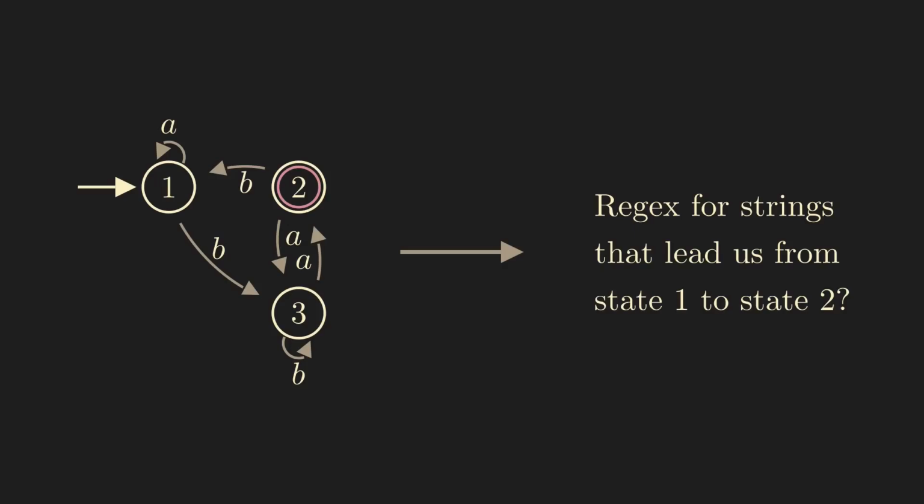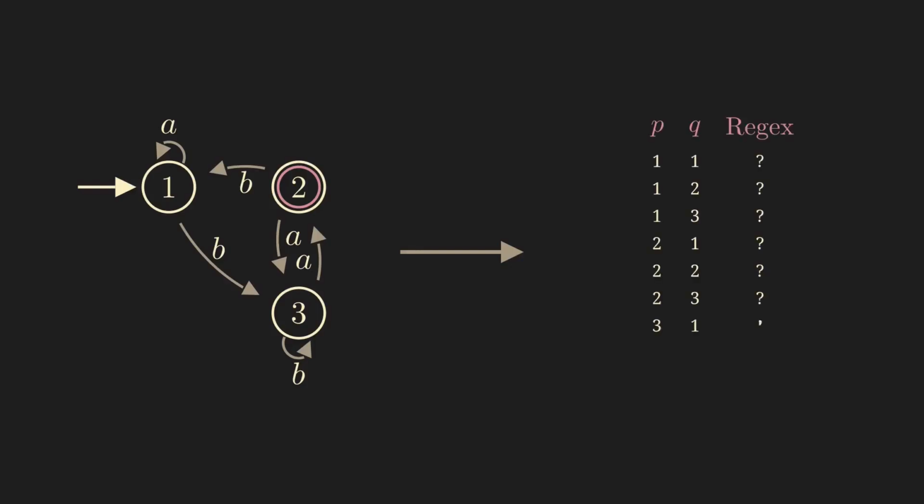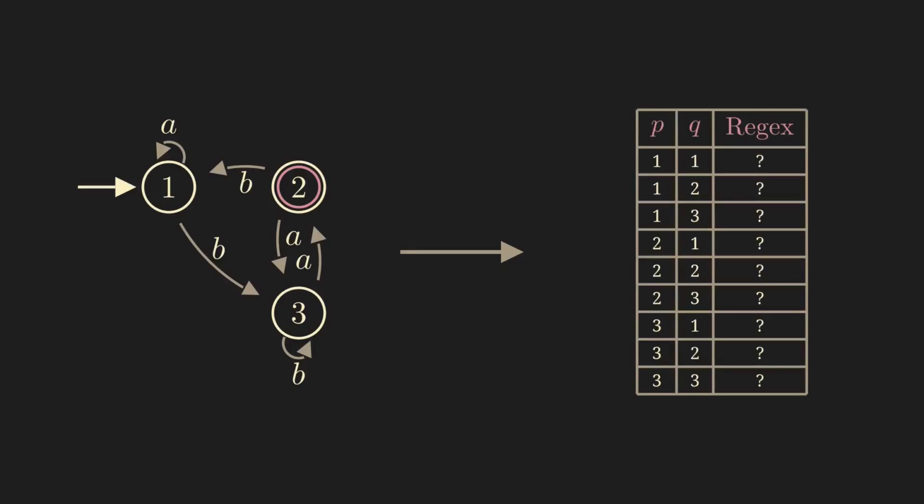We can generalize this question, for example, what does a regular expression look like for all strings that take us from state P to state Q for all possible states P and Q? This is no longer just one question, but it's 9 questions, since we have 3 possibilities for each P and Q in this case. Okay, none of these questions seem any easier than our original question. But let's make the problem even more general. This is getting a bit crazy now, but let's just ask the following.